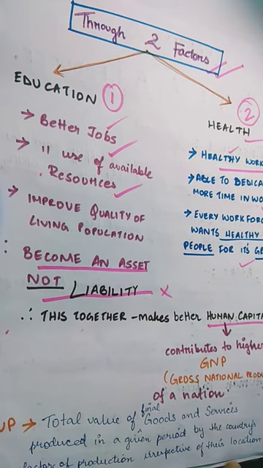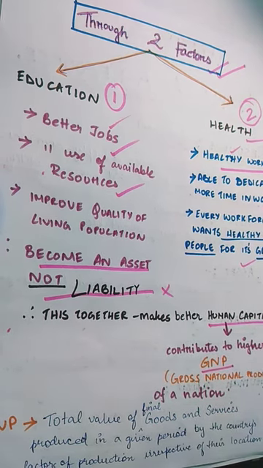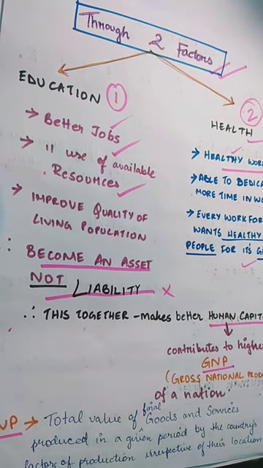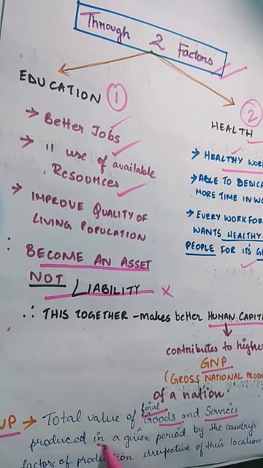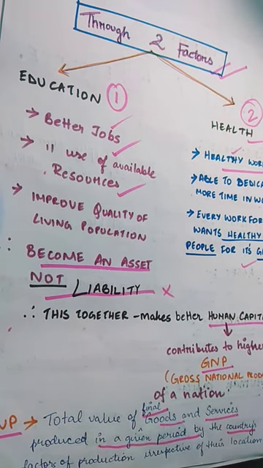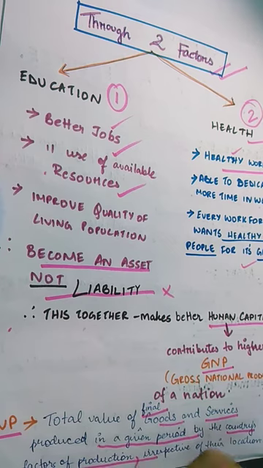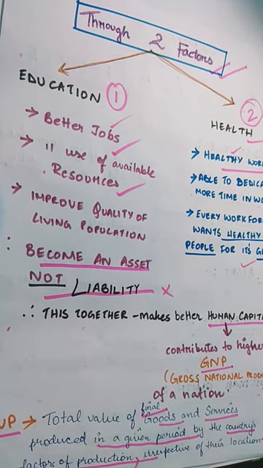But when I talk of GNP here, what do we understand by GNP? GNP simply means the total value of final goods and services produced in a given period by the country's factors of production, irrespective of their location. That means gross national product. GNP, full form, gross national product.